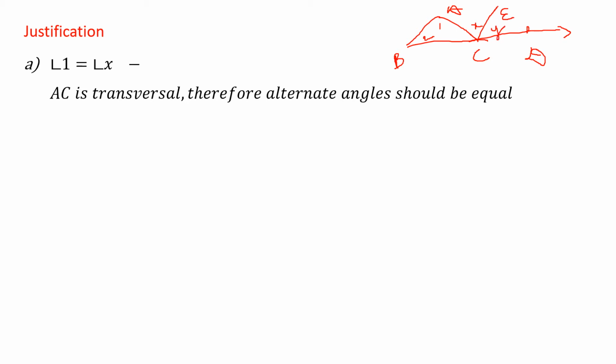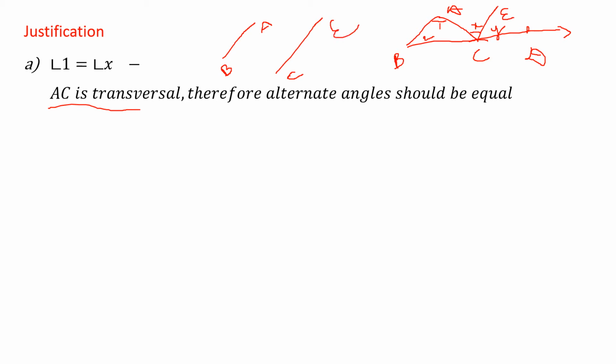So angle 1 is equal to angle X. Why are we saying angle 1 is equal to angle X? They are saying AC is a transversal, therefore alternate angles should be equal. What are the two parallel lines we have already said? BA is one line, and the parallel line to this is CE. Why are they saying AC is a transversal?